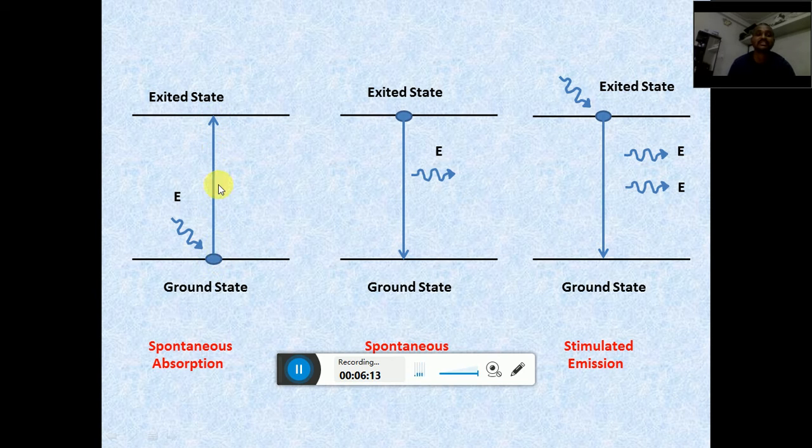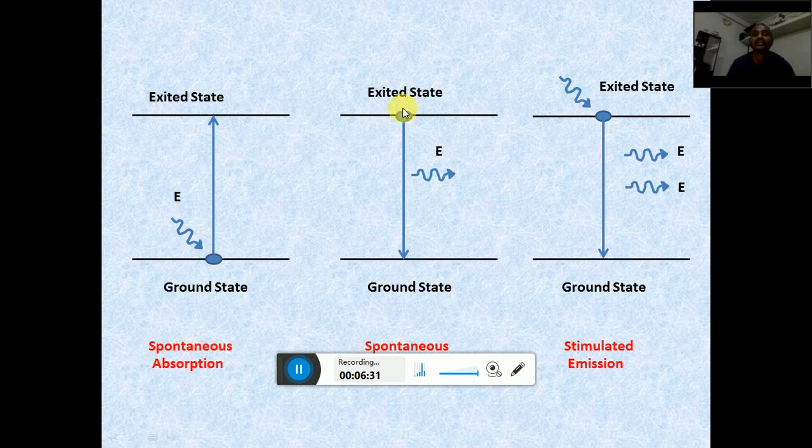This transition is called spontaneous absorption. So this is absorption of energy by the electron at the ground state, and this process is called spontaneous absorption. Now the electron is going towards the excited state.